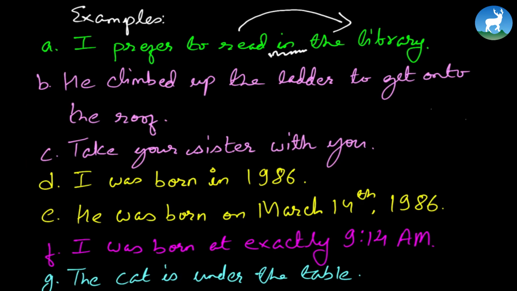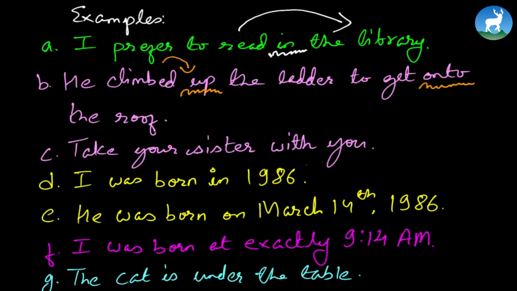Number B. He climbed up the ladder. So he climbed is connected to the ladder by the word up. He climbed up the ladder to get, where is the subject trying to get? To get onto the roof. Again, onto is also a preposition here. All these words which I'm underlining with this zigzag line are all prepositions.